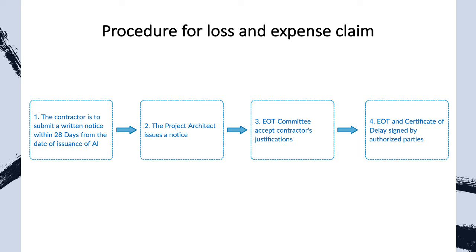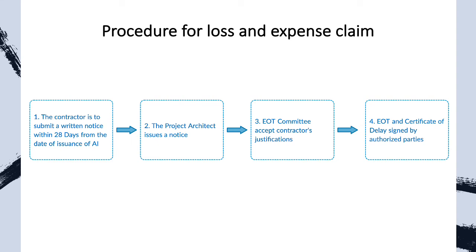The procedure for loss and expense claims are as follows. In the event that the contractor has a basis to claim under the list stated above, the contractor is to submit a written notice within 28 days from the date of issuance of AI, or the day of the above matter occurred to indicate their intention of claim. Supporting documents must be attached with the initial estimated claim amount, construction drawings, relevant letters or emails, and the calculation presented. Failure of contractor to submit the necessary particulars within the time frame signifies their rights for loss and expense claim has been waived. Hence, the contractor must bear the cost on its own expenses.